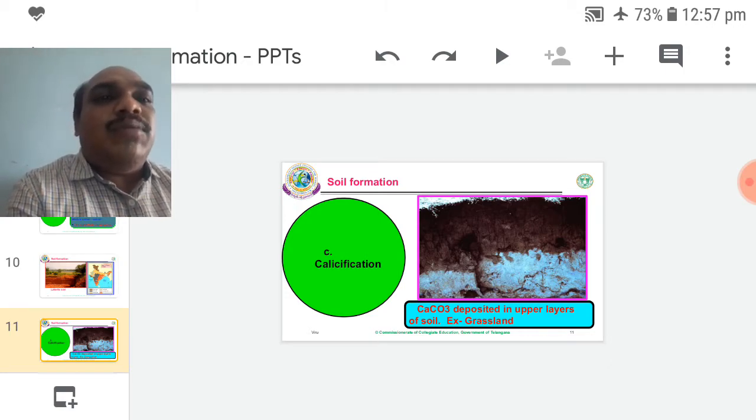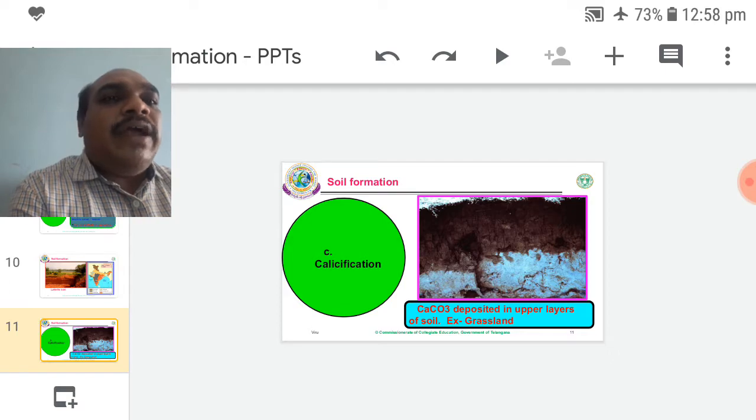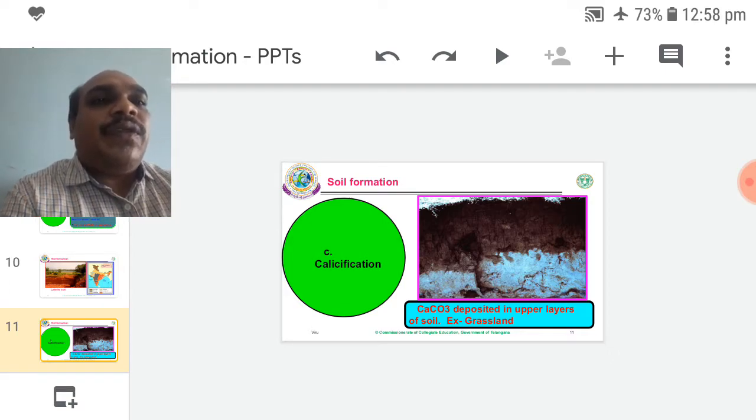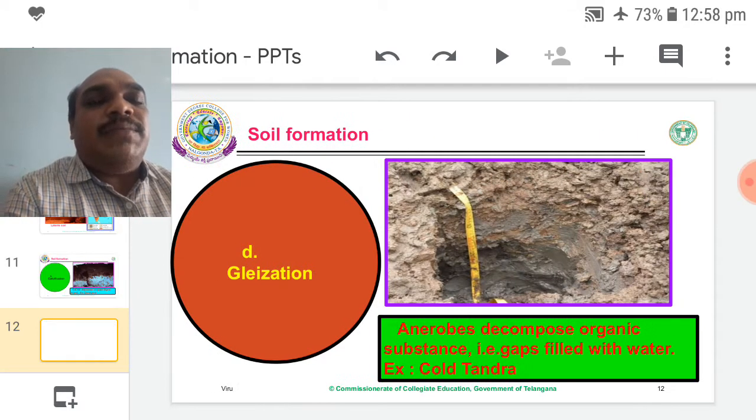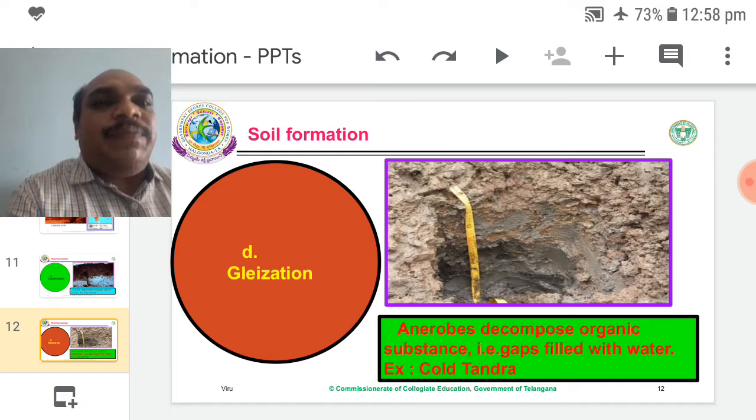So calcification gives which one? Rich calcium carbonate. These soils are also not favorable to forests. Only surface plants growing up to the A zone can survive. Plants whose root systems percolate until the A zone but not the B zone, such types of plants survive in this type of calcified soils.